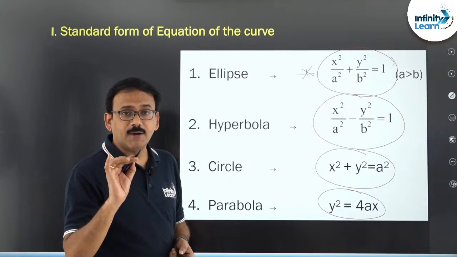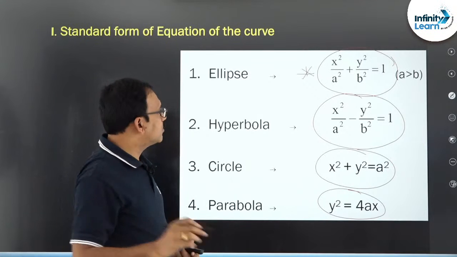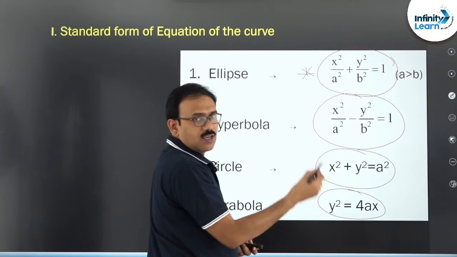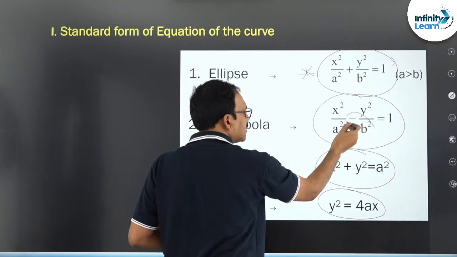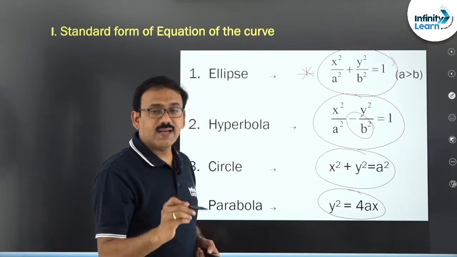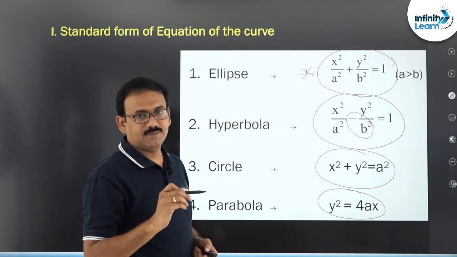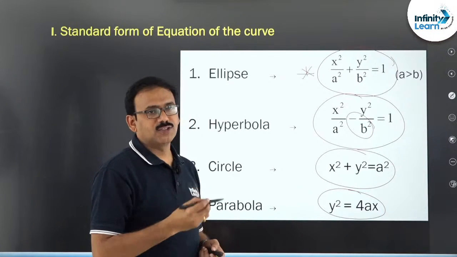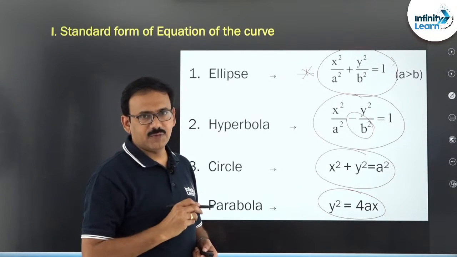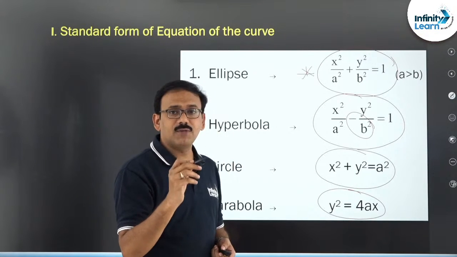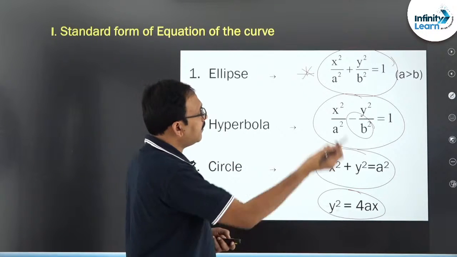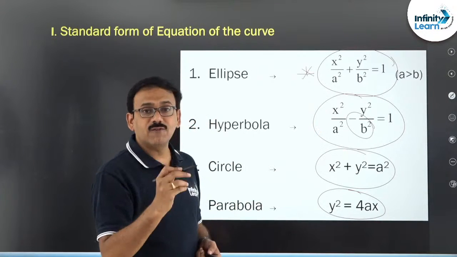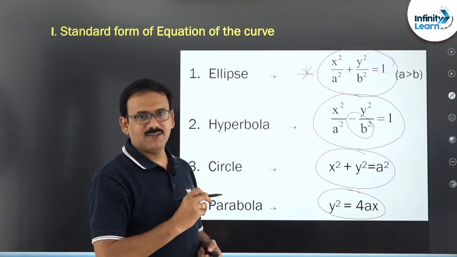One important observation here is, in the ellipse equation, in place of b square, if you replace minus b square, you will get the hyperbola, even in the formulae also. Take any formula of the standard ellipse, and in place of b square replace minus b square, and you get the formula for the hyperbola.